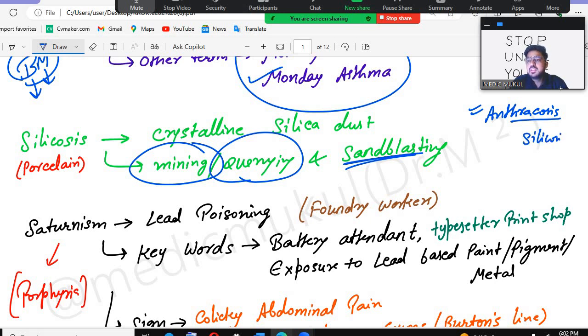So you will just read the first option, and in the options you will see anthracosis, but that will not be the correct answer, and you will say I did study everything, I was sure about this question, but still my answer is incorrect. Why? Because the answer is silicosis. So don't make this type of silly mistake.